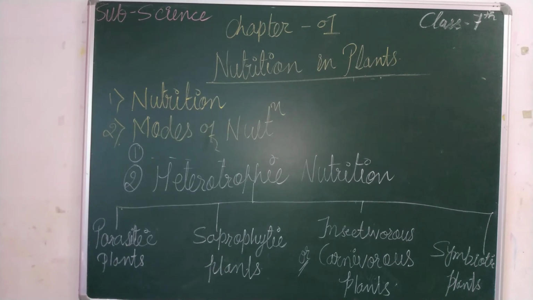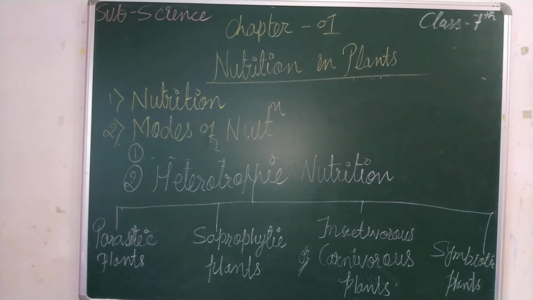Now, we can see some examples like lichens. Lichens are the association of two different kinds of plants. Okay, they are an alga, an autotroph. Autotroph means what? Presence of chlorophyll pigment, for the photosynthesis process. And a fungus, which is a saprophyte.